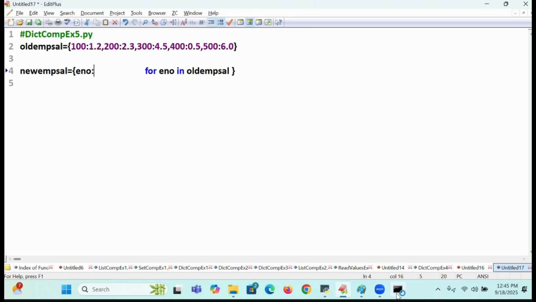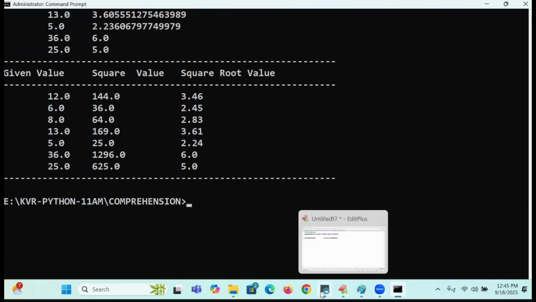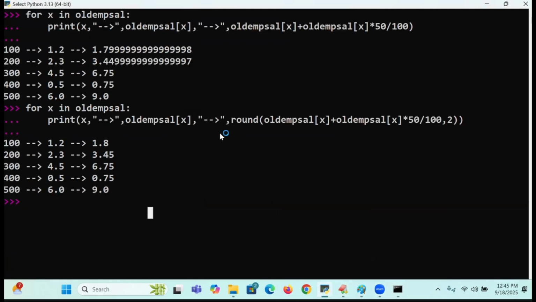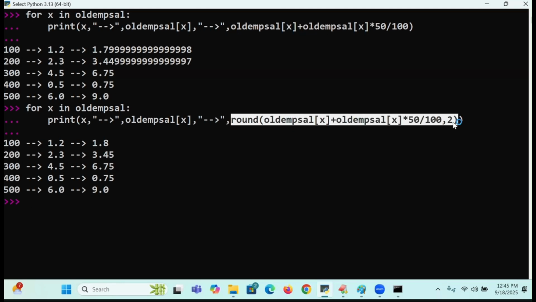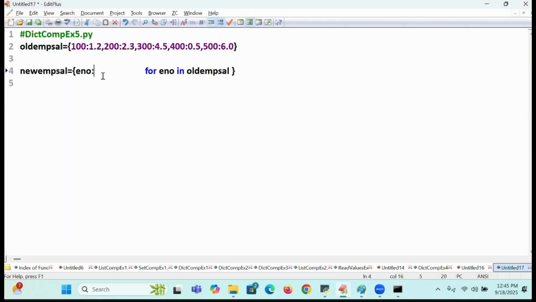This value, whatever I had written, if you remember it, here I will go to the Python environment. This part I will write it. That's all. Here, see how beautiful logic it is. Round off. Old employee salary of what? ENO. You can write even get also, no problem. Dot get of.